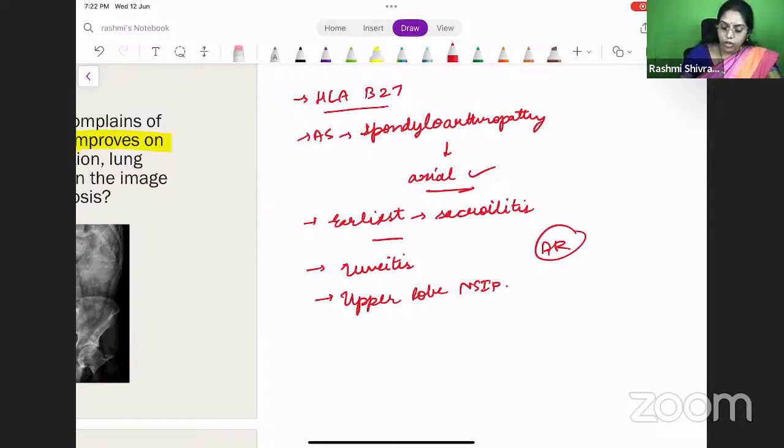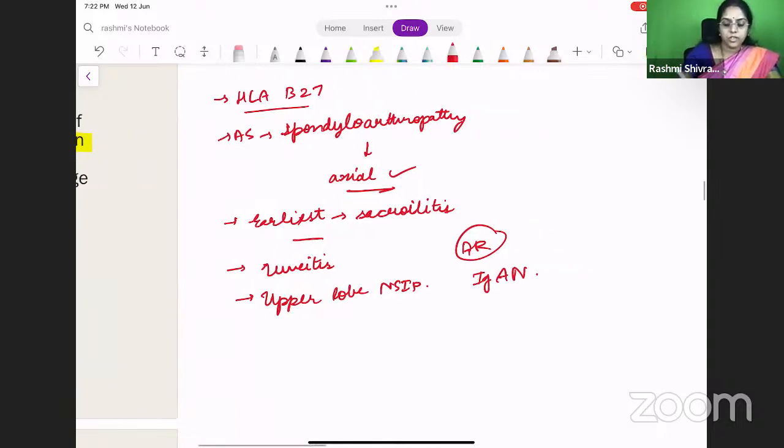Okay. And like we all know, in most of the autoimmune diseases, when we talk about a renal manifestation, it will be an IgA nephropathy. Okay. These are the extra-articular manifestations that you must remember.